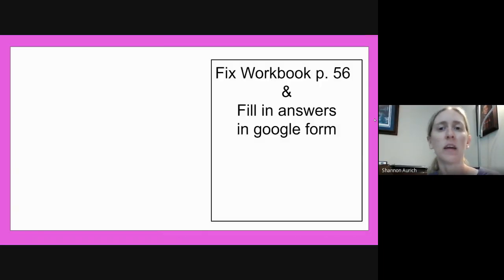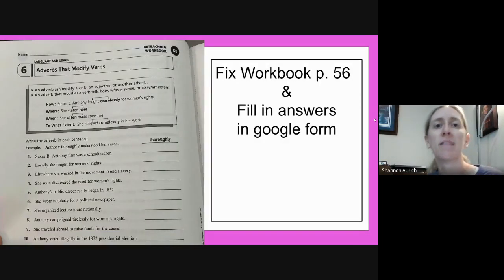All right, so today for your assignment, you are actually going to take a second look at your English workbook, page 56. So you need to find that, take it out. You maybe need to mark it differently or get a highlighter out, do something different than you did the first time around. So we are going to fix some of the answers and we're going to do a little bit of it together. So pause the video if you need time to find page 56. If you don't have that page, you cannot find it, this should be big enough on your screen, especially if you maximize this YouTube video, so that you can see the answers on your screen and write them on a sheet of paper.